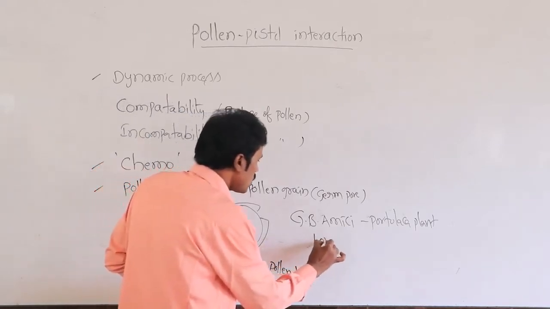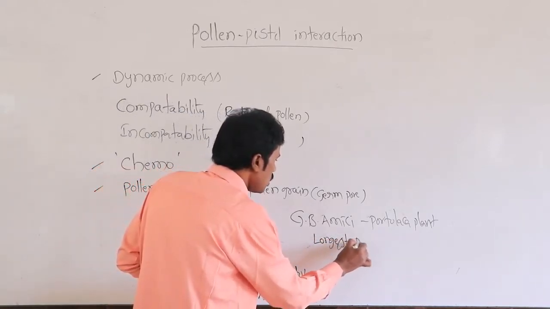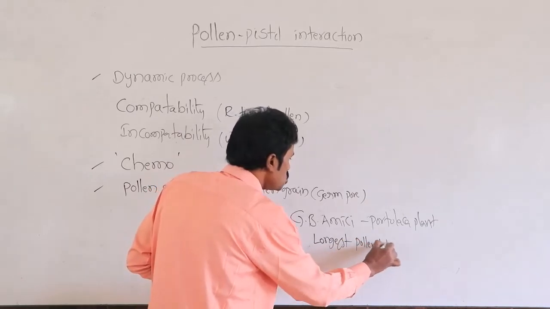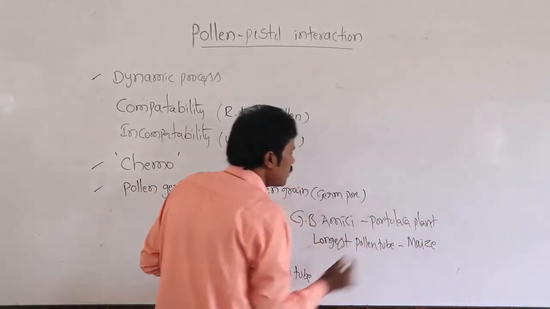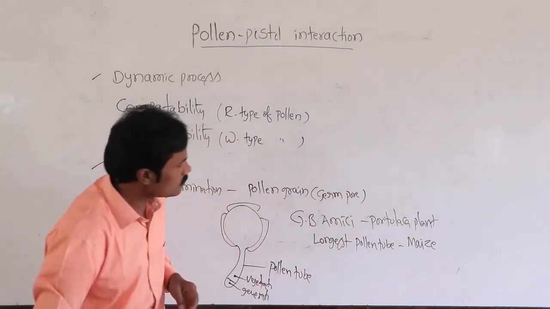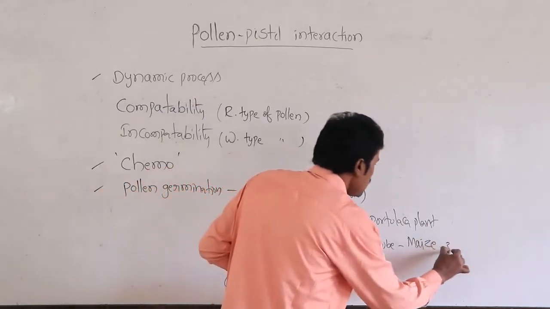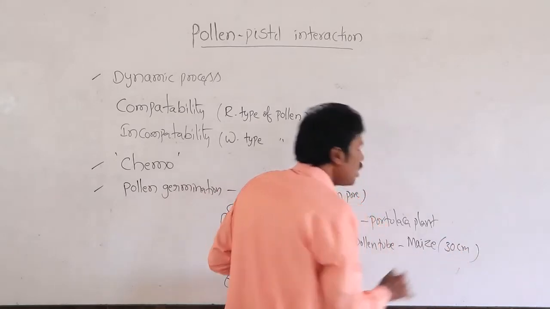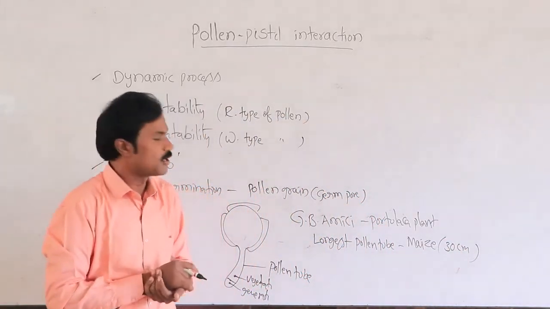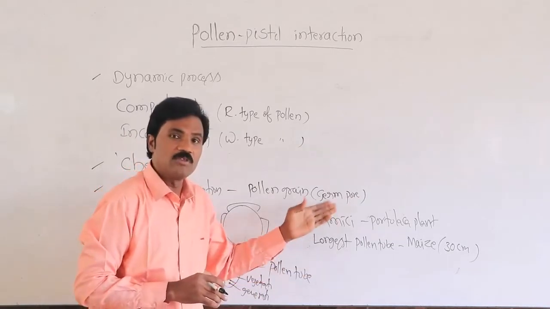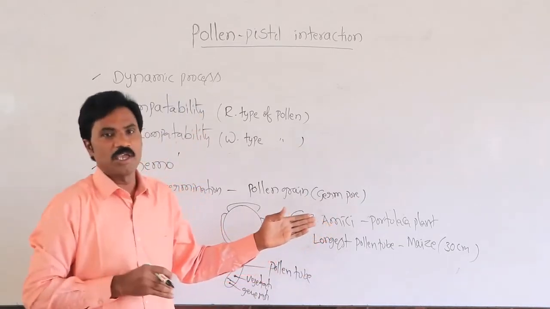The longest pollen tube is related to maize; it is 30 centimeters, or 12 inches, in length. It depends upon the length of the style.